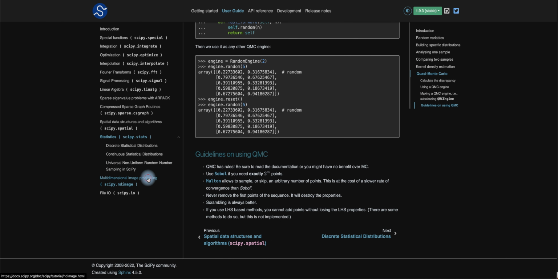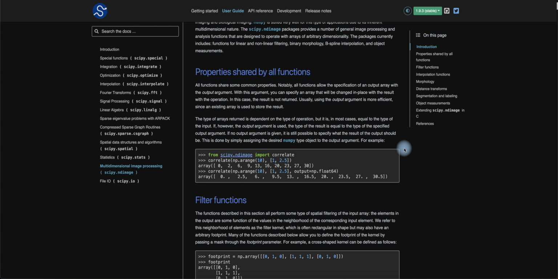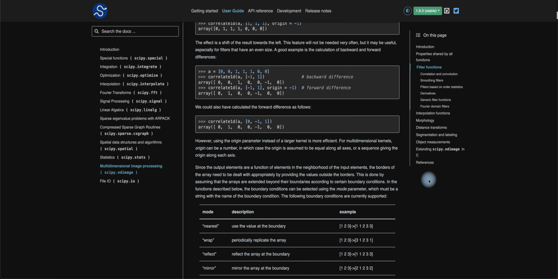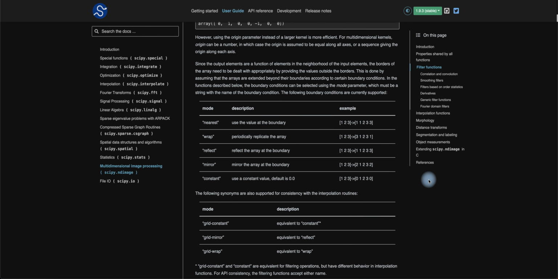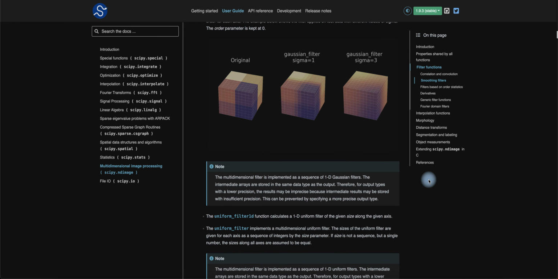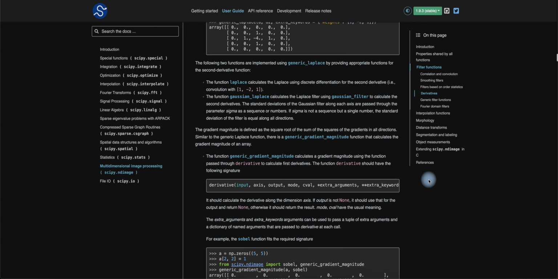Go to scipy.org. Multi-dimensional image processing. Image processing analysis can be done on 2D arrays of values, and can be used for AI, natural language processing, deep learning, however it may be, and you can see all these functions shown below. Filtering, interpolating, morphology, distance transforms, segmentation and labeling. You have all these manipulative functions you can use with different modes here. You should definitely look at them on your own below and try to dig more into how these functions and derivatives work, right?